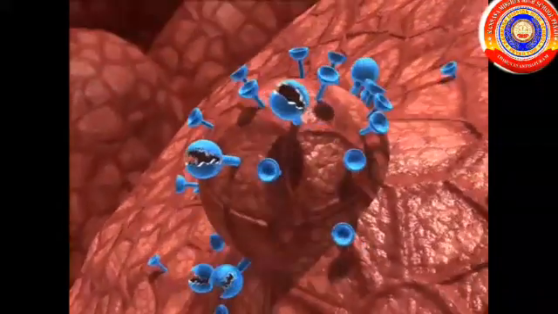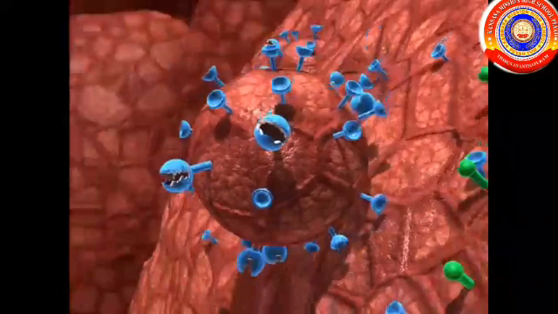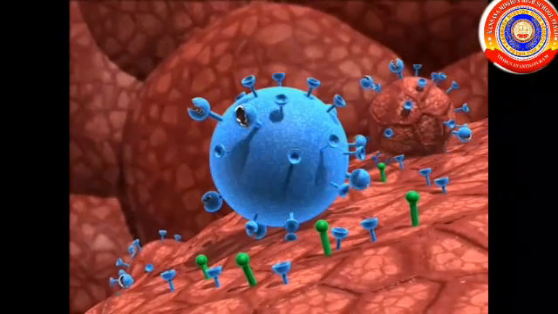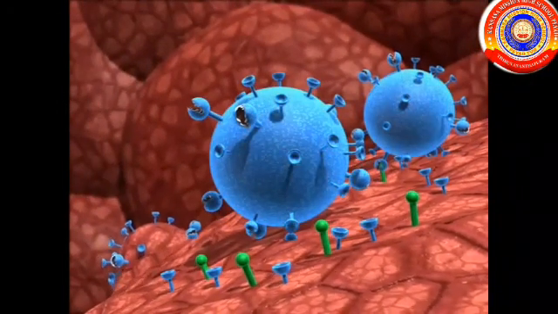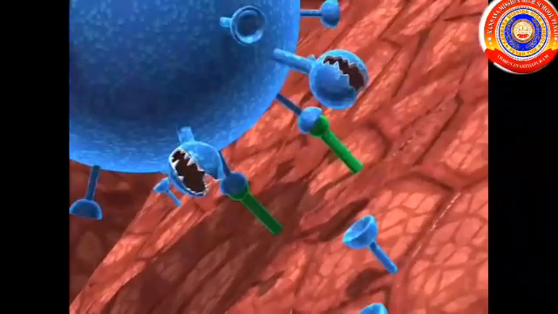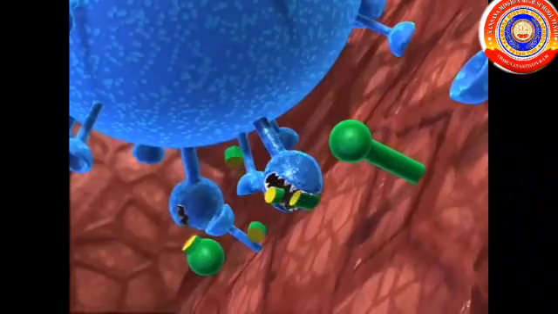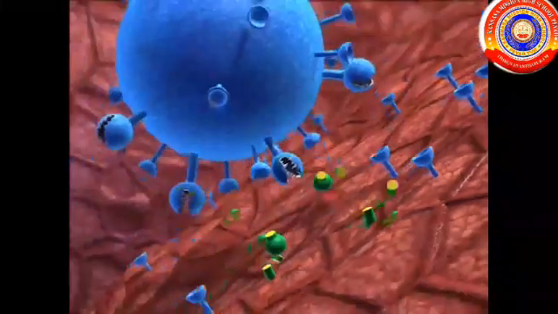It is inactive outside the cell. When it enters the host cell, it multiplies rapidly using the materials there. It multiplies rapidly and destroys that cell. Then it enters into new cells.